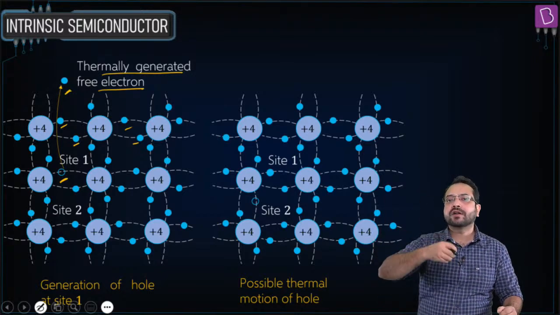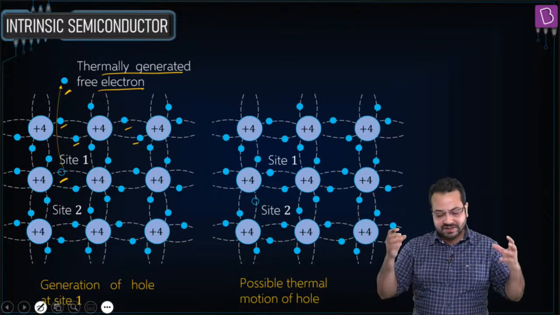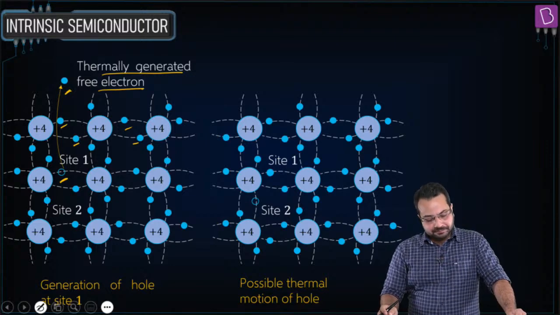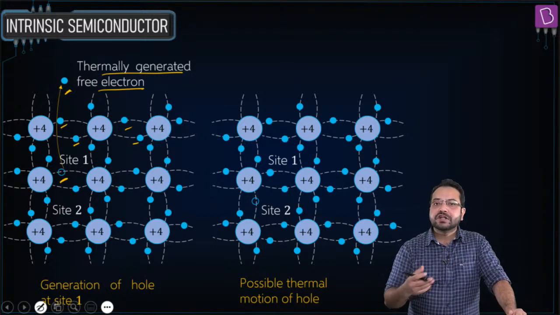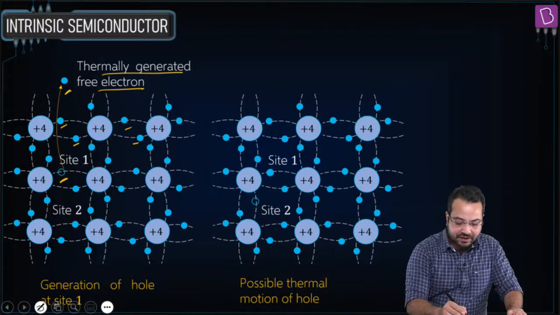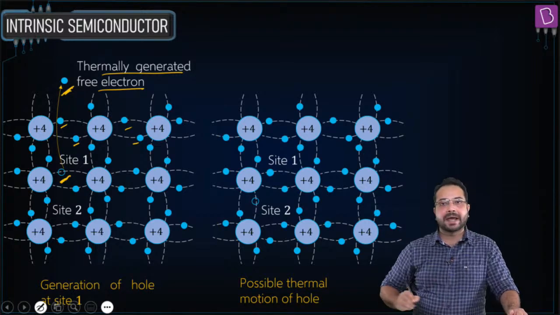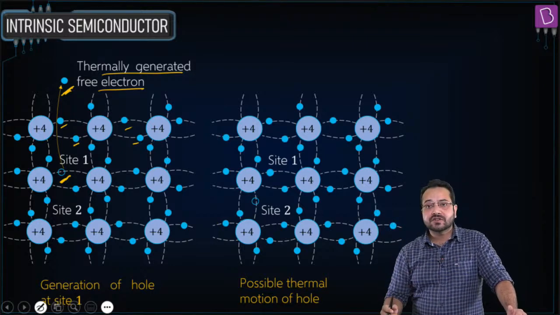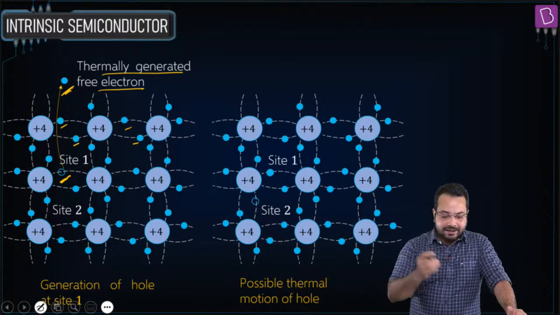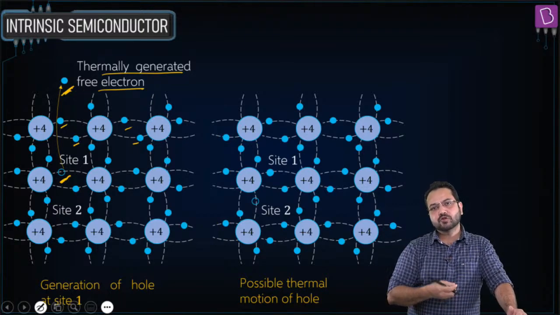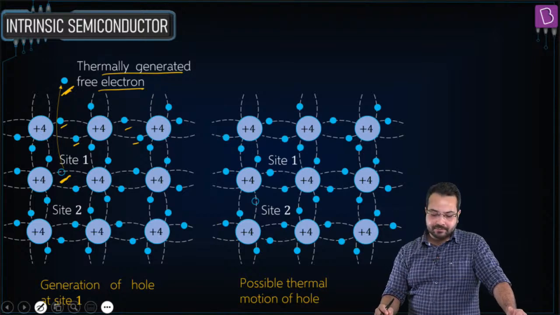There is no foreign impurity or any other substance injected into this semiconductor. So whenever heat is provided, we create an electron hole pair. The electrons have become free, they are free to move, they will contribute to conduction, and the holes, as electrons keep on filling them, also move, so they also conduct electricity. Is that correct?